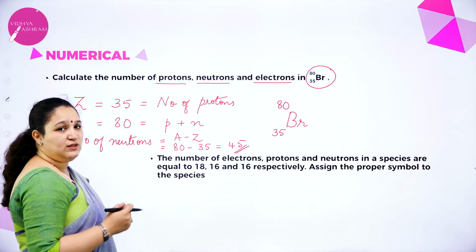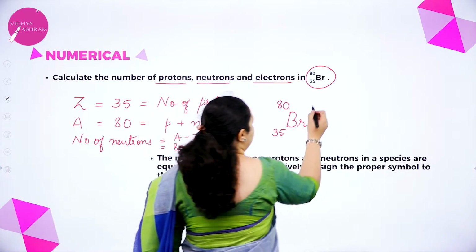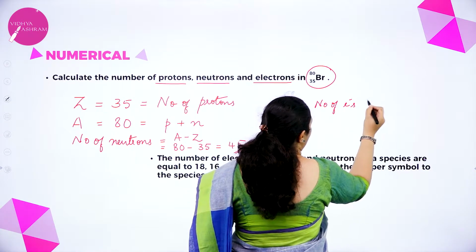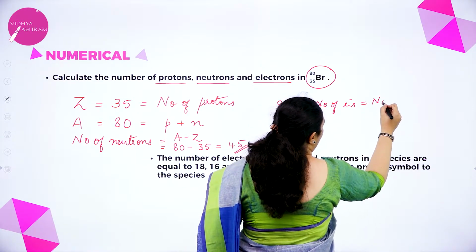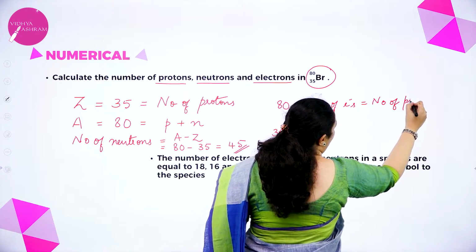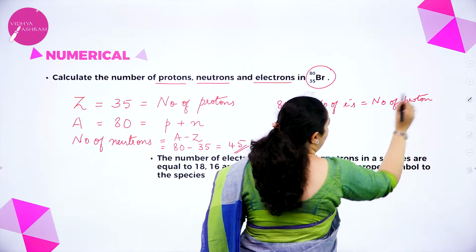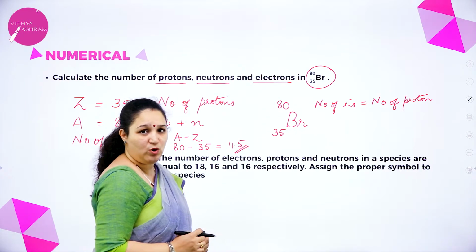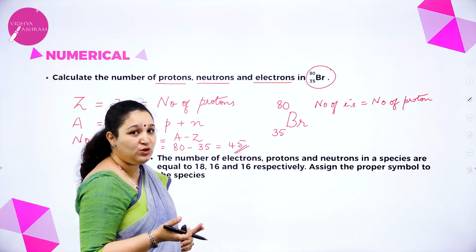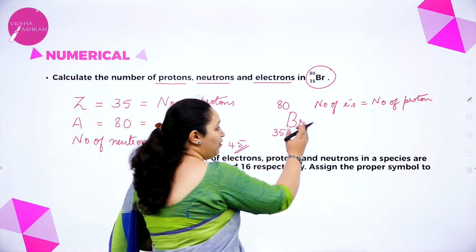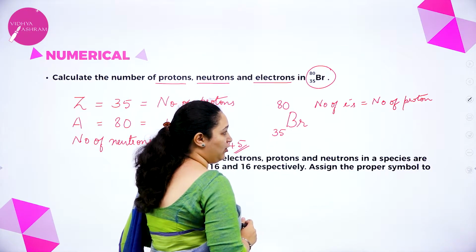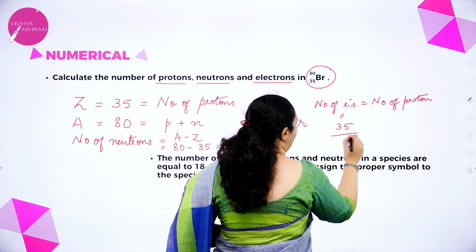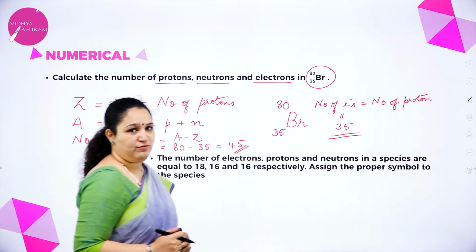Now what about the number of electrons? Number of electrons is equal to number of protons in a neutral atom. Can you find any charge on bromine? No, that means it's a neutral atom. So the number of electrons is equal to the number of protons, which is nothing but the atomic number 35.